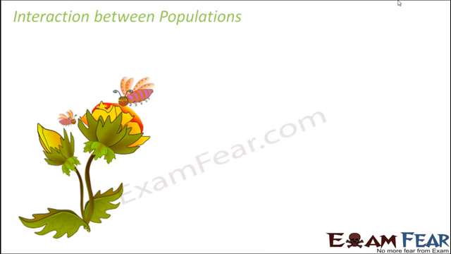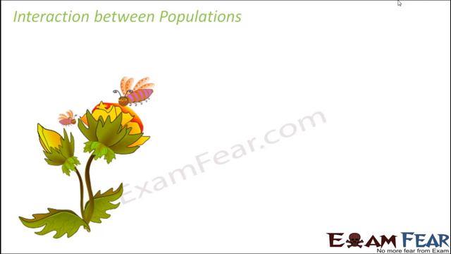So that was pretty much about how population growth takes place. Now when we talk about populations as a whole, we also need to talk about the interactions between populations, because we already discussed interaction between individuals, how two individuals interact with each other. They can help each other, they can harm each other, so they can interact in a number of ways. Here we are going to discuss how two different populations interact.